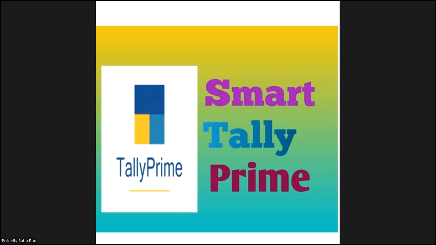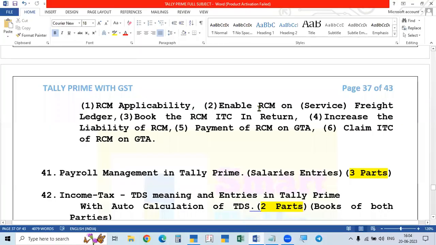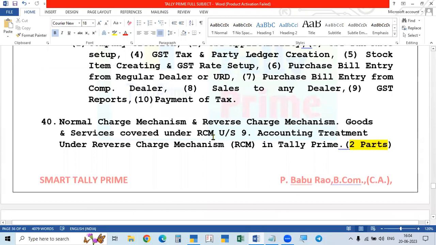Okay. Now we will enter our class. Today, our topic is normal charge mechanism versus reverse charge mechanism. That is, what is meant by reverse charge mechanism, goods and services covered under reverse charge mechanism, and accounting treatment under reverse charge mechanism in Tally Prime.